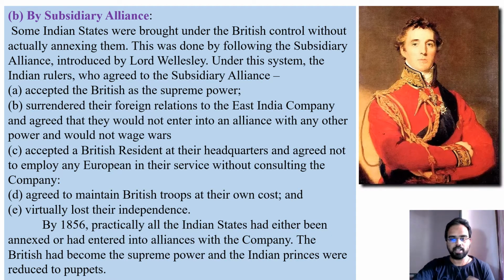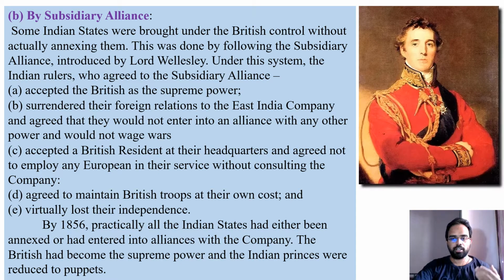If a territory is under their control, they can easily exploit its resources and make huge profits. In the process of acquiring territories, they used wars. They fought the Anglo-Mysore wars, the Anglo-Maratha wars, and many others. The Battle of Plassey was a very important battle where, for the first time, Bengal came under their control, along with Bihar and other places.